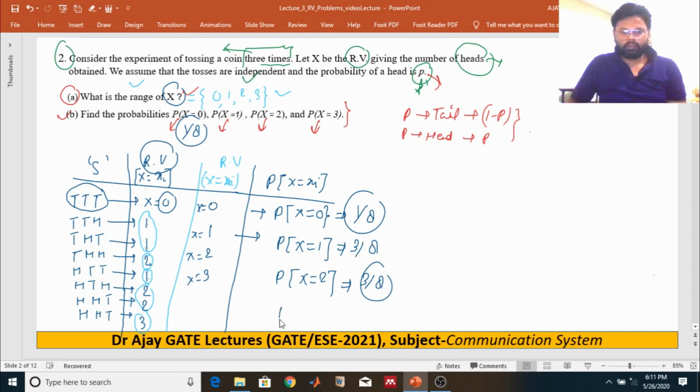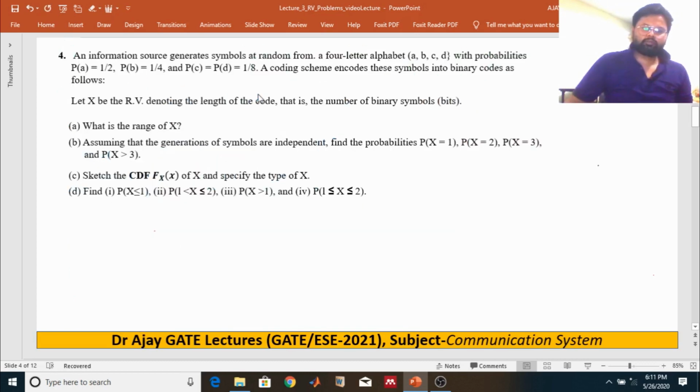What about the probability of random variable x is equal to 3? It will be 1 by 8. The probability of x equal to 1 is 3 by 8, the same as for x equal to 2, and 1 upon 8 for the others. So these are the answers. Now moving on to the next problem.